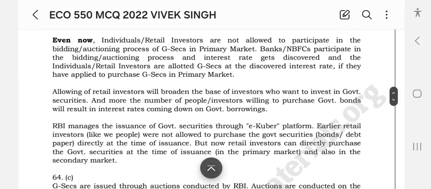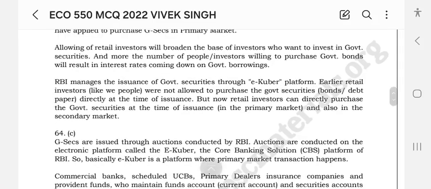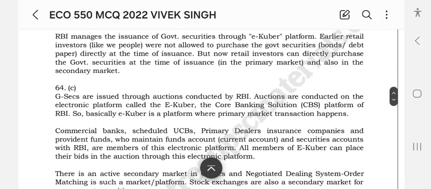Allowing retail investors will broaden the base of investors who want to invest in government securities, and more investors willing to purchase government bonds will result in the interest rate coming down on government borrowings. RBI manages the issuance of government securities through the e-Kuber platform. Earlier, retail investors like us were not allowed to purchase government securities directly at the time of issuance, but now retail investors can directly purchase government securities at the time of issuance in the primary market and also in the secondary market.